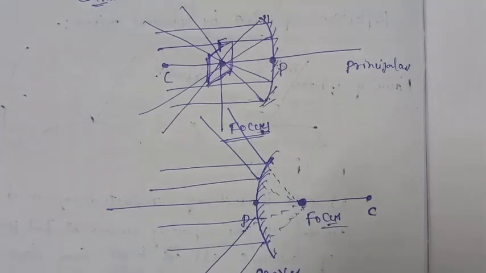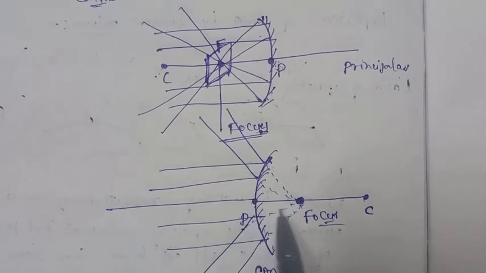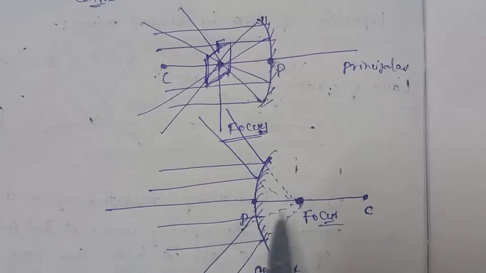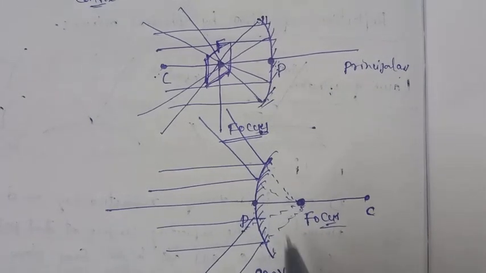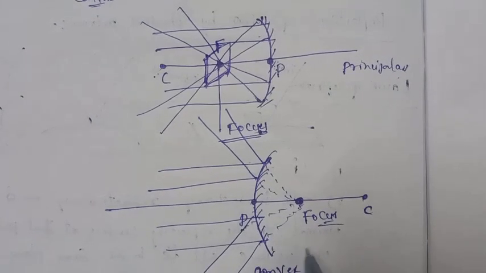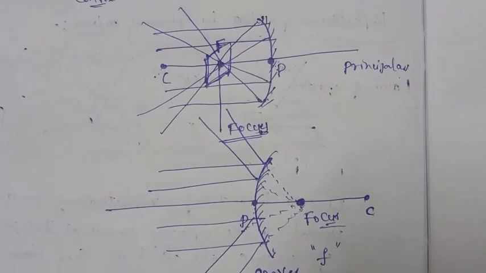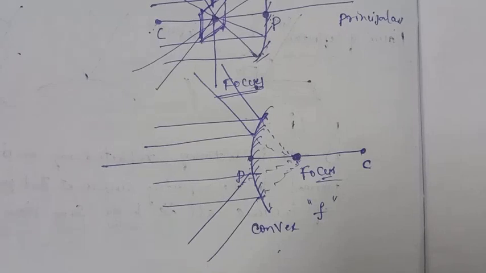What is the focal length? It is the distance between the pole and the focus. The distance between the pole and the focus is called the focal length. It is indicated with the letter small f.